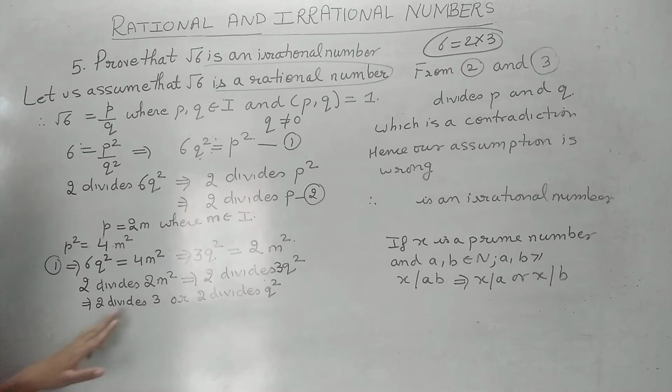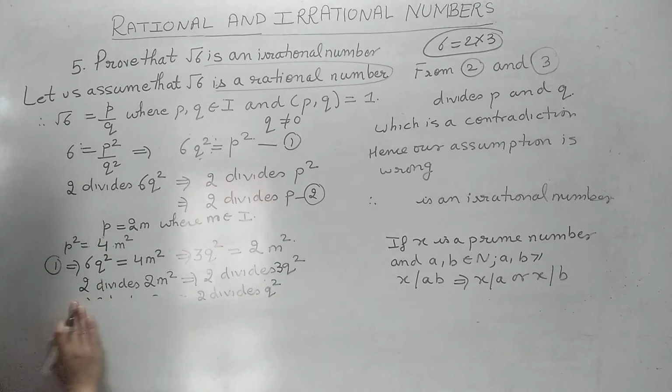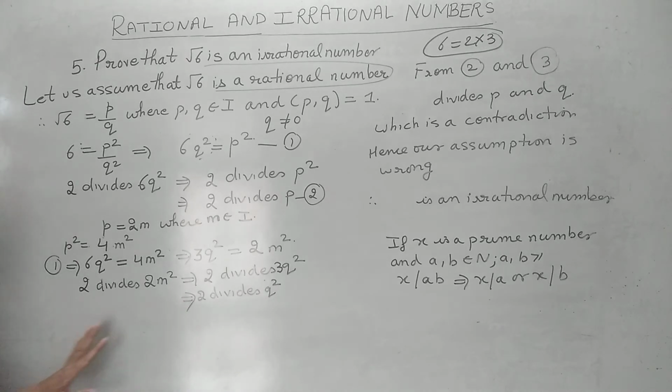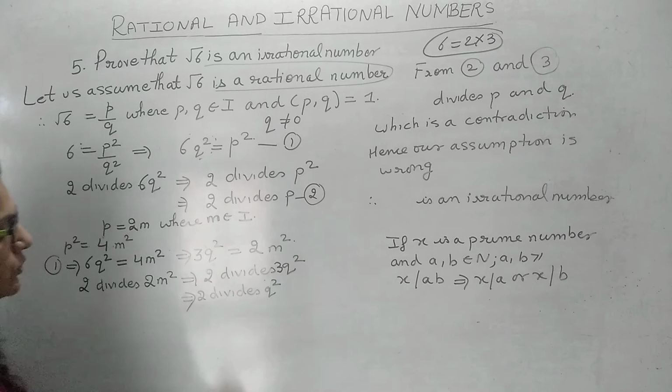But 2 does not divide 3. So that means we will not write this thing. We will directly write that 2 divides q square. There is no need to write this result or anything. This is just for remembering. 2 does not divide 3. That means 2 divides q square.